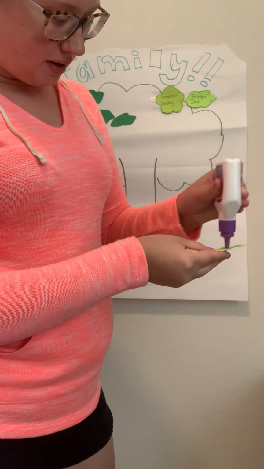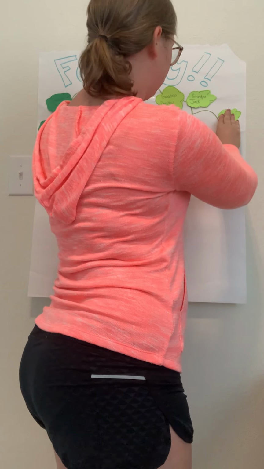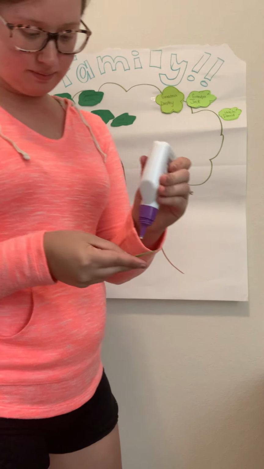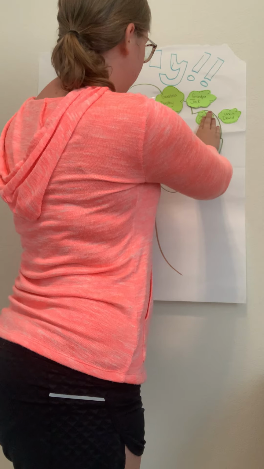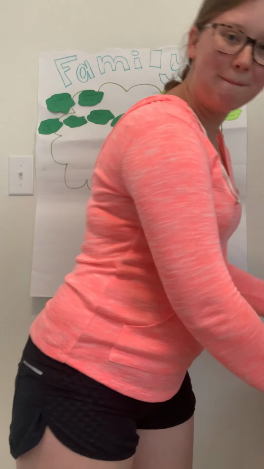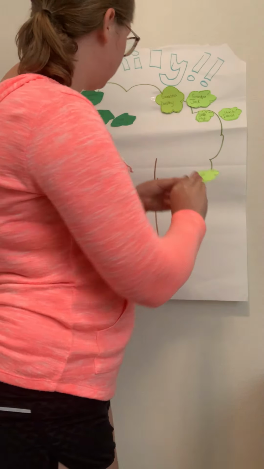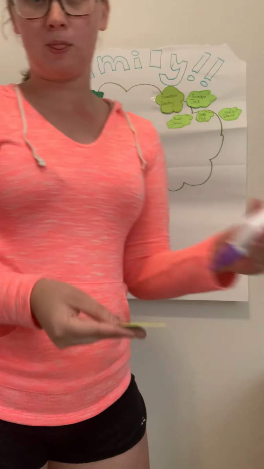I'm going to start with my Uncle David here. My Uncle Pat. My Aunt Joan. And my mom.